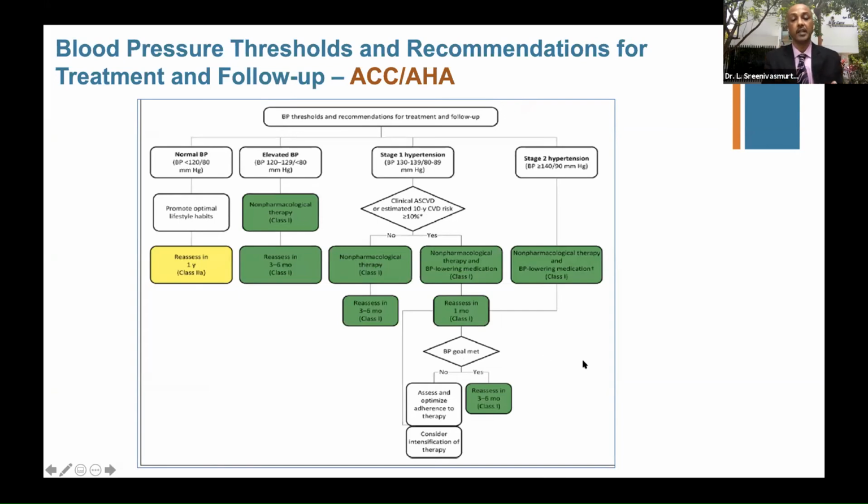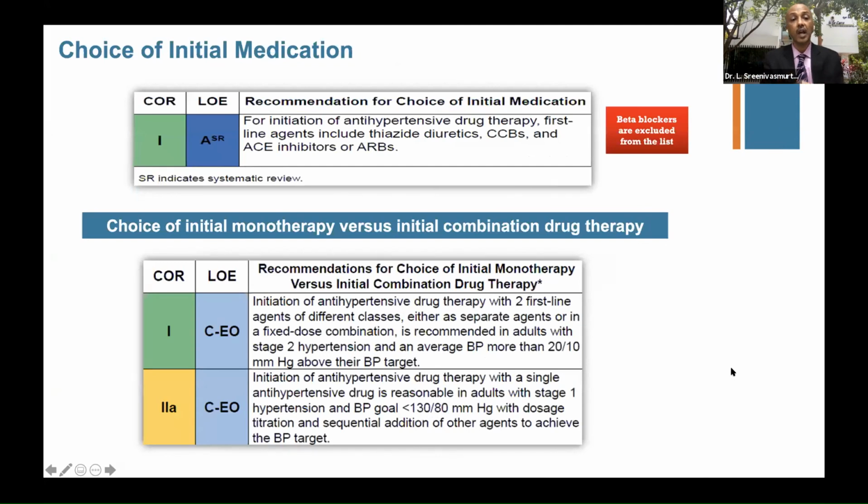Of course, don't combine ACE and ARBs together. These are very clearly emphasized. Now, finally, the choice of initial medication: for the initiation of antihypertensive drug therapy, the first line agents now include thiazide diuretics, CCBs, and ACE or ARBs. Beta blockers are out of this list now. On initiation, always 2 first line agents of different classes have to be chosen, either as separate agents or in an FDC, and this is recommended in adults with stage 2 hypertension and an average BP of more than 20/10 above their respective target of a given patient. This is how you choose.